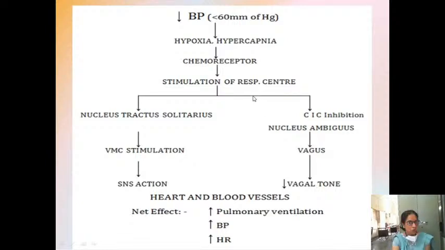When the chemoreceptors are stimulated, it will stimulate your respiratory center. When the respiratory center is stimulated, your nucleus tractus solitarius is stimulated.